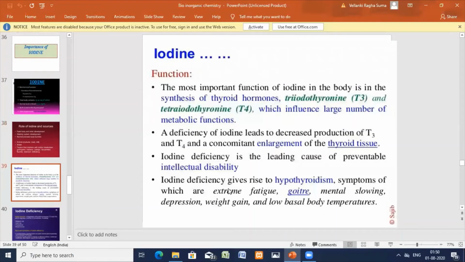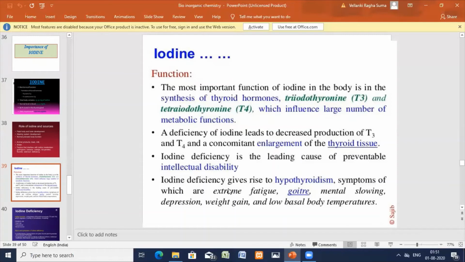Now we'll see the functioning. So how is the functioning? The most important function of iodine in the body is in the synthesis of the thyroid hormones, T3 and T4, triiodothyronine and tetraiodothyronine. A large number of metabolic functions are governed by these thyroid hormones. So the thyroid is again indirectly governed by the iodine.